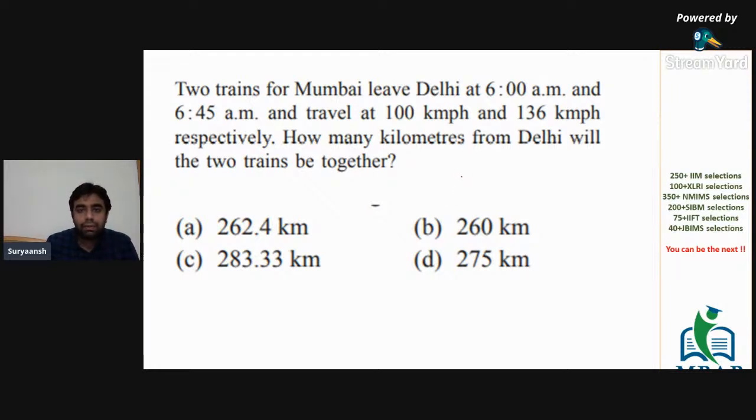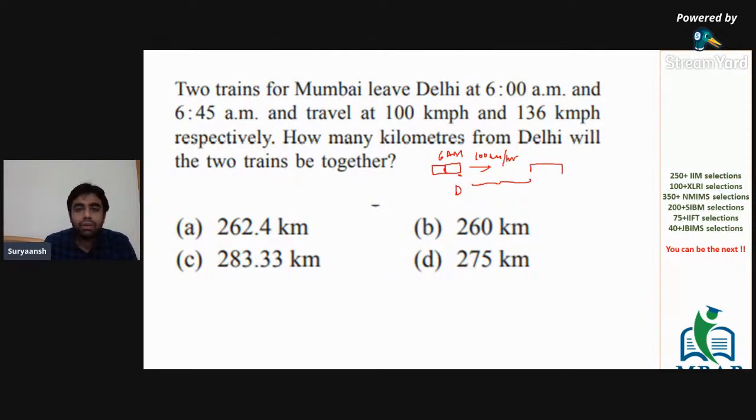Okay. So what happens is there is Delhi. That's the starting point. There is one train that starts at 6 a.m. and moves forward at 100 kilometers per hour. Now, after 45 minutes, let's say this train is train one. This train is somewhere here.